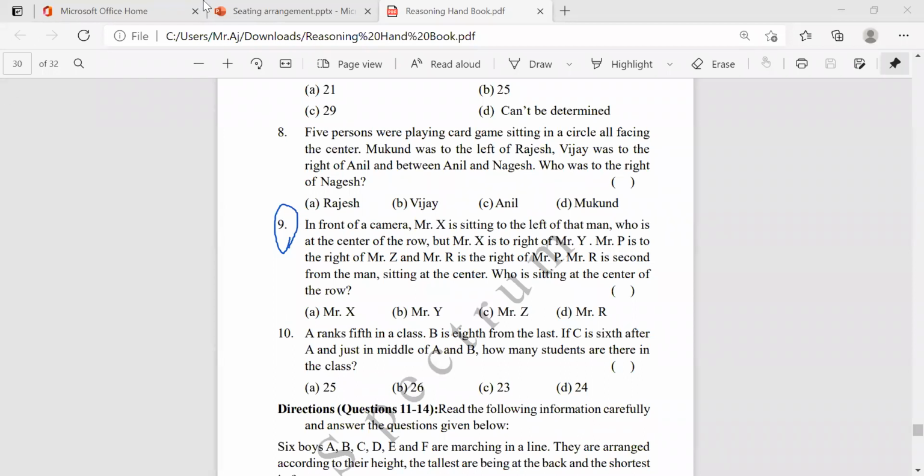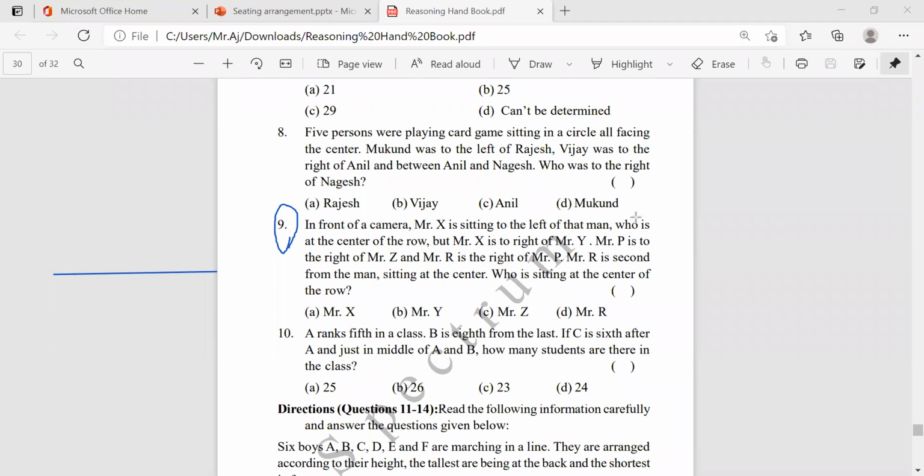Okay, first draw the line here. So in front of camera means you have to consider this is a straight line, like in a row, people are sitting. How many members are there here? As I said, to solve the problem, first you need to know how many members are there.